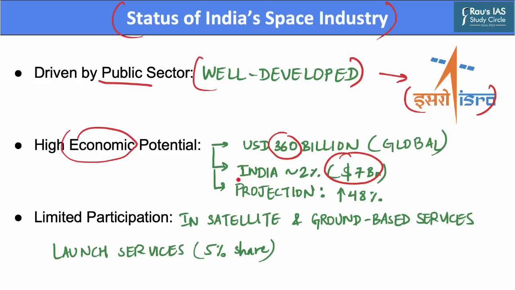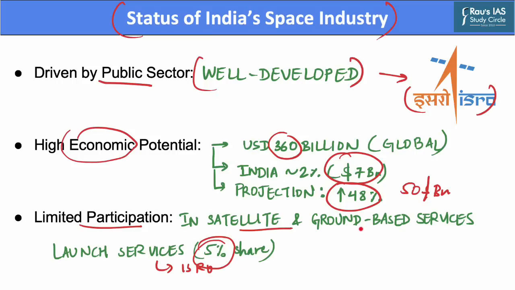The Indian space sector is projected to increase at a rate of 48% over the next 5 years. It will reach $50 billion. However, there is a limited participation in satellite and ground-based services. In global space market, the rocket and satellite launch services, the area in which ISRO specializes, accounts for only 5% share, whereas the satellite and ground-based services account for 95% market share, where the participation of Indian enterprises is limited.